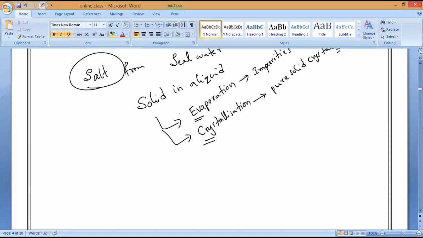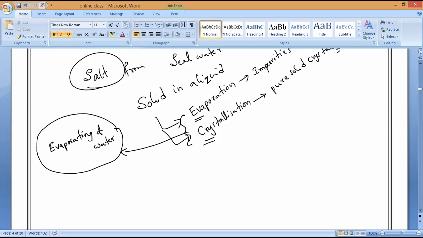Observe, in evaporation and crystallization, what are we doing, guys? We are evaporating the water. But is this water recollected, or are we converting it into gaseous state? That is my question. It's converting into gaseous state, sir. We are not getting back this water.